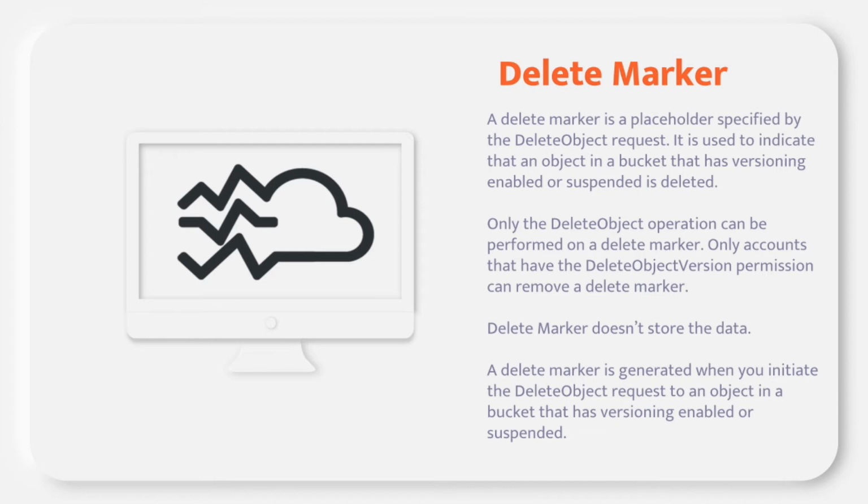It simply means that the bucket owner or a RAM user which has delete object version permission can remove a delete marker. A delete marker is generated when you initiate a delete object request to an object in a bucket that has versioning enabled or suspended.